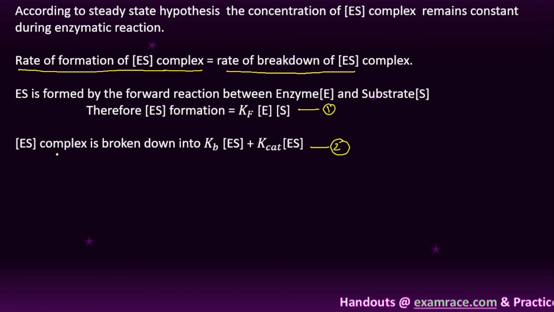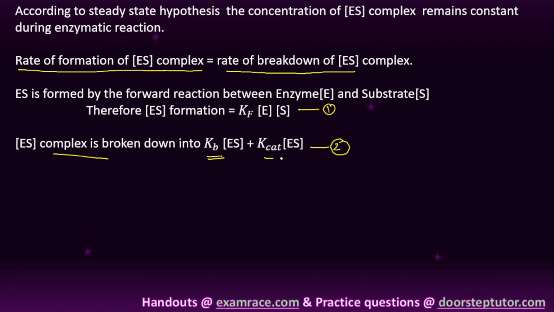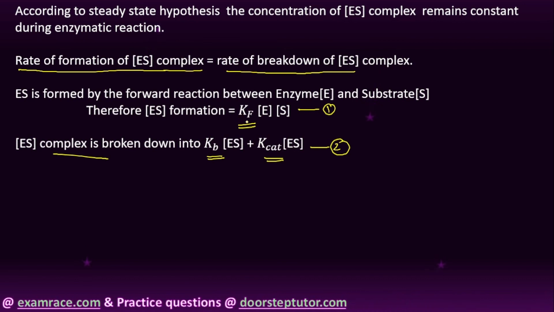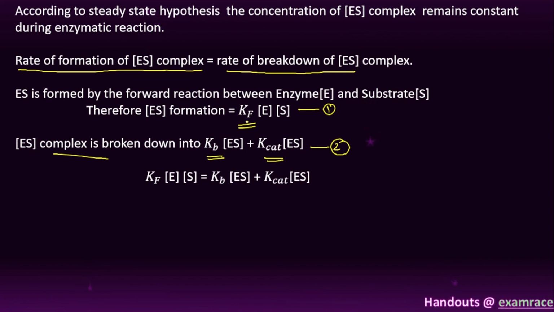So this is the dissociation equation, represented as Kb plus K catalysis, and here this is the forward reaction. Right. Next, therefore here it forms an equilibrium: the rate of formation of ES complex is equal to the rate of breakdown of ES complex.